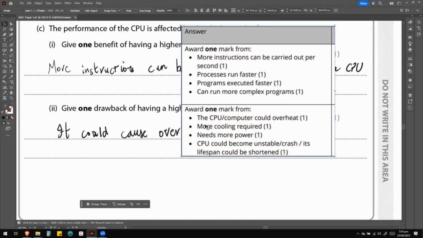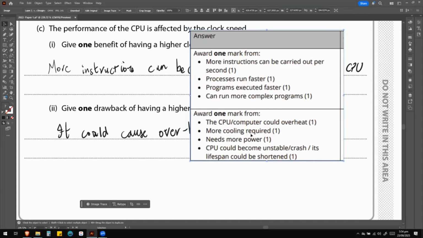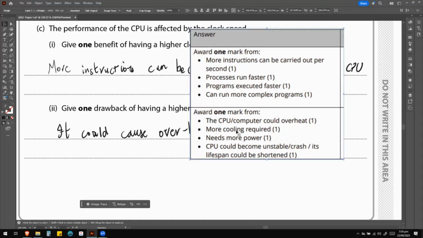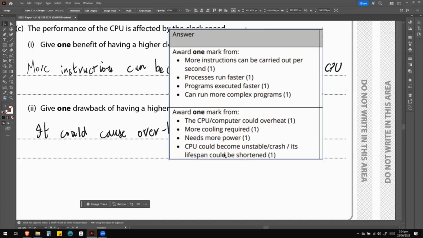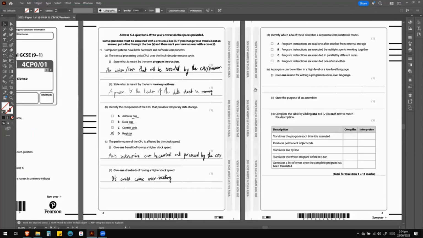Obviously, then the drawbacks are that the CPU computer could overheat. We already wrote that one. More cooling would be required. That's another drawback. It needs more power, or the CPU could become unstable, crash, or its lifespan could be shortened. These are all ways that you can score for this question as well. All right, let's move on to the next question, which is on the next page.